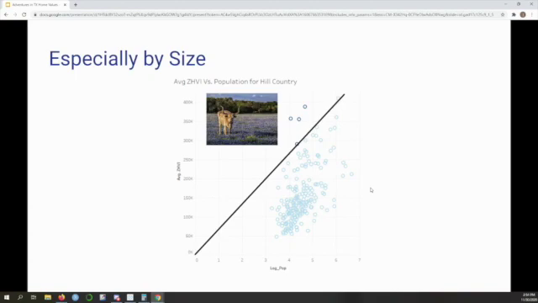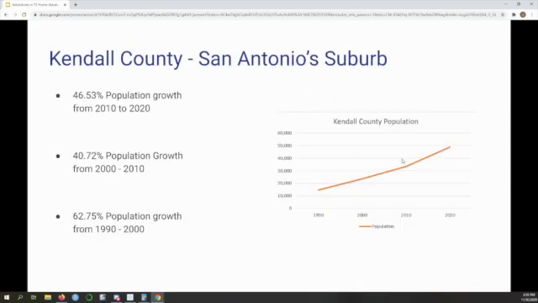If we graph the log of population against Zillow's prediction of home values, we find 5 counties above our line. Now, one of them is Travis County, but the other 4 are these same 4 that we just identified. What's going on in the Hill Country? Well, first, let's talk about Kendall County.